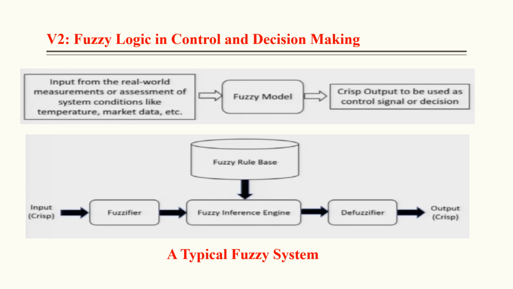Input from the real world, measurement or assessment of system conditions, like temperature, market data. This will be the input and it comes into the fuzzy model, which processes that real-time data and gives a crisp output to be used as a control signal or decision, right? And what is the fuzzy model? This is the detailed version of the fuzzy model. The crisp input can be crisp or fuzzy, not an issue. After that, fuzzifier, fuzzy inference engine, fuzzy rule base, defuzzifier, and crisp output, right? I already discussed these things in detail.